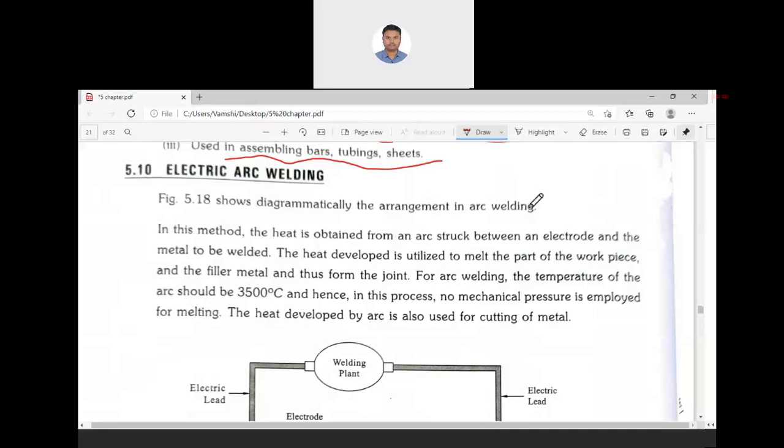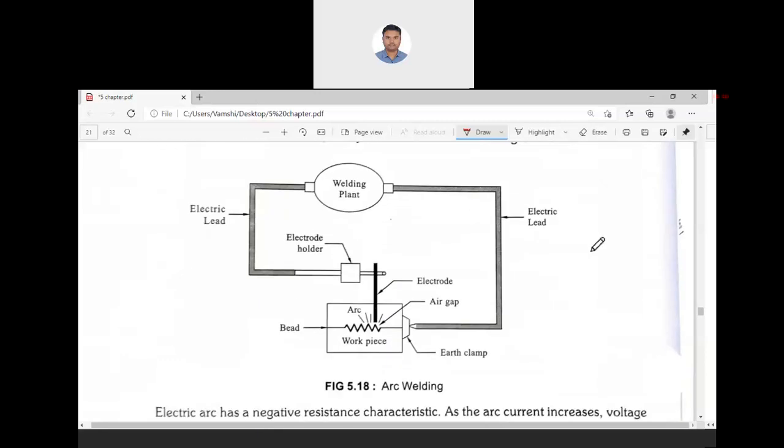Next one is electric arc welding. This is the usual welding process we may see in day-to-day life. There is an electrode holder, and in that there is the electrode.